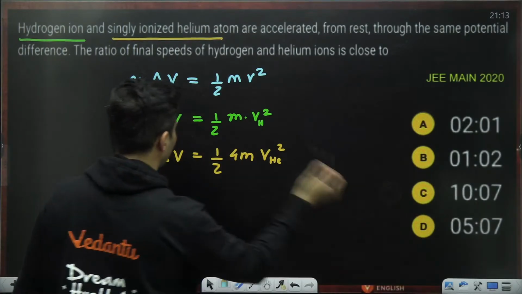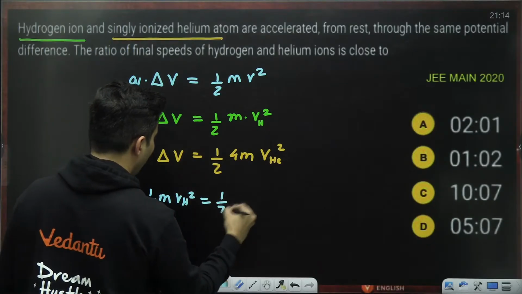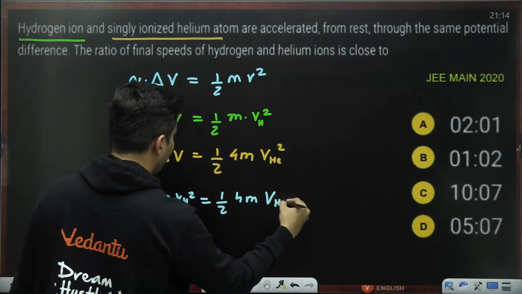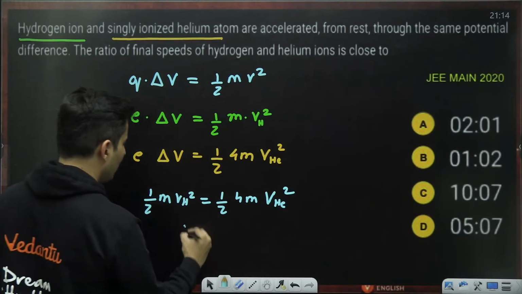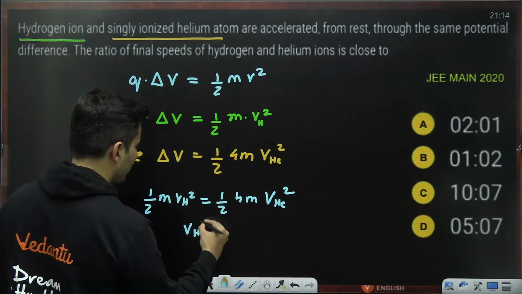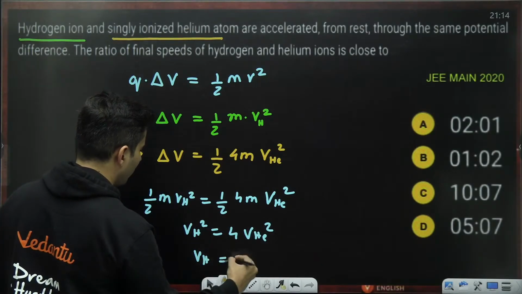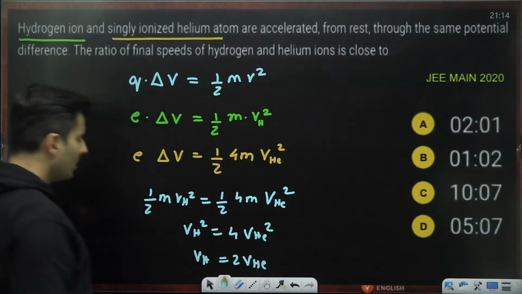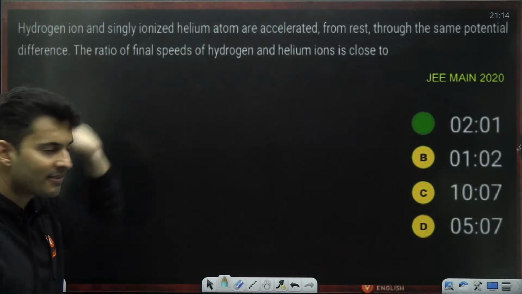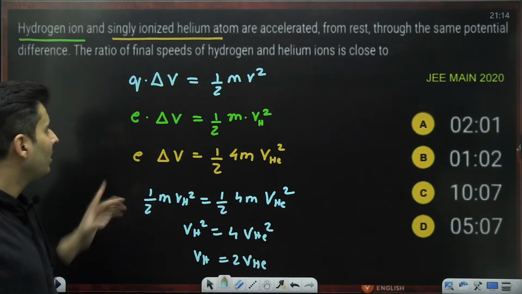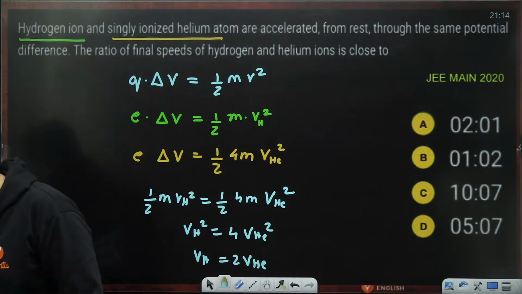So clearly from this, half m Vh squared is half 4m times the helium speed squared. The half cancels, only 4 remains. So Vh squared is 4 times Vhe squared, so the velocity of hydrogen is 2 times the velocity of helium. The speed ratio is 2:1, hence option A is correct. Very straightforward. Electrical energy gets converted into kinetic energy, which I have been telling again and again. Yes, A for apple.